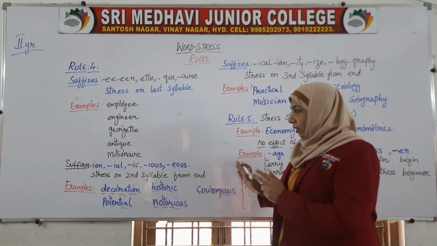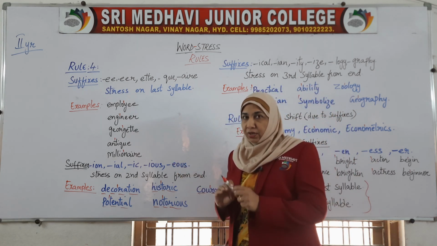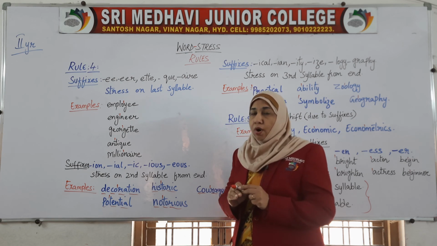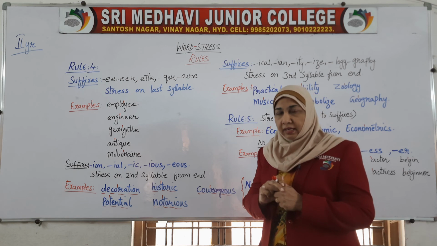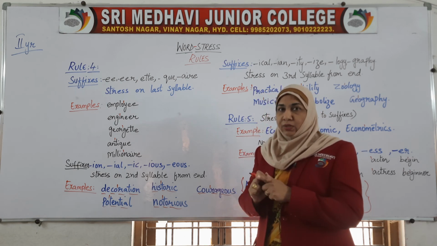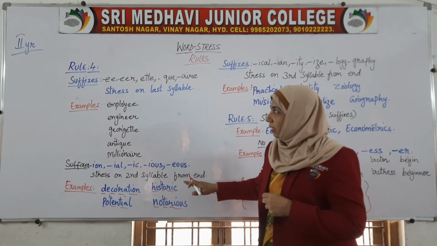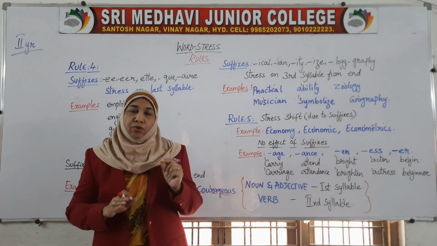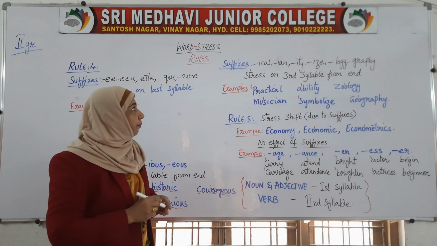When you remember this type of rule, you will get an idea of dividing the word into syllables easily. First you have to divide the word into syllables, then it will be easier to put the stress marking. This is rule number 4, in which you have the varieties of these suffixes. Now it continues over here.